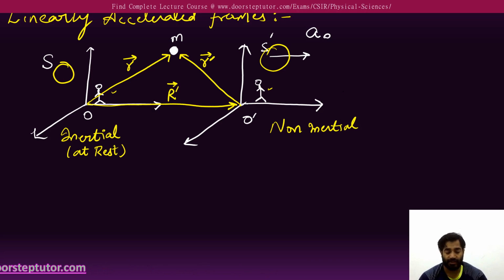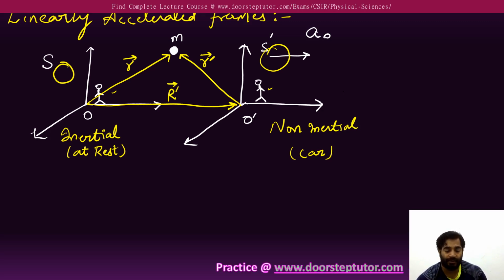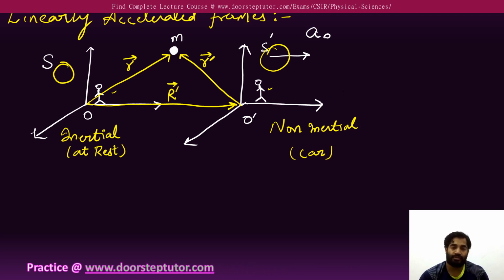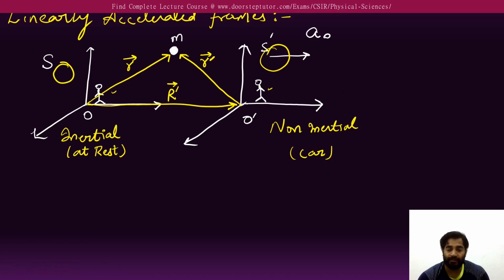For the non-inertial frame, you can take the example of an observer seated in a car. When the car is moving, it acts as a non-inertial frame. And the ball, which is of mass m, is outside the system. Means the ball is outside the car, or the ball is in the air but outside the car, in the inertial frame we can say. So the ball is outside.